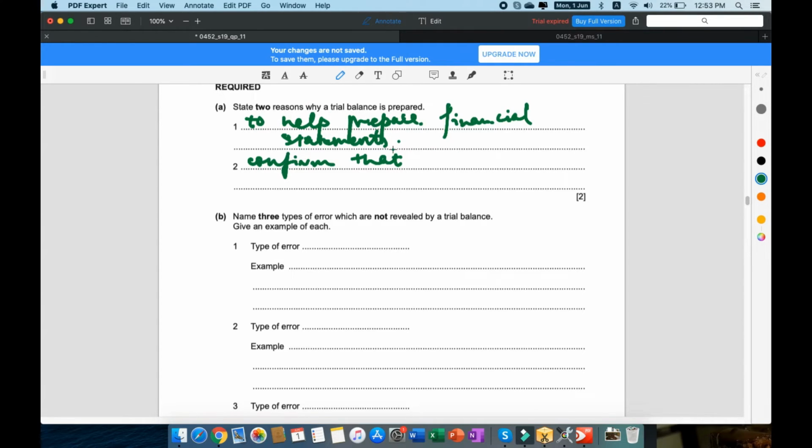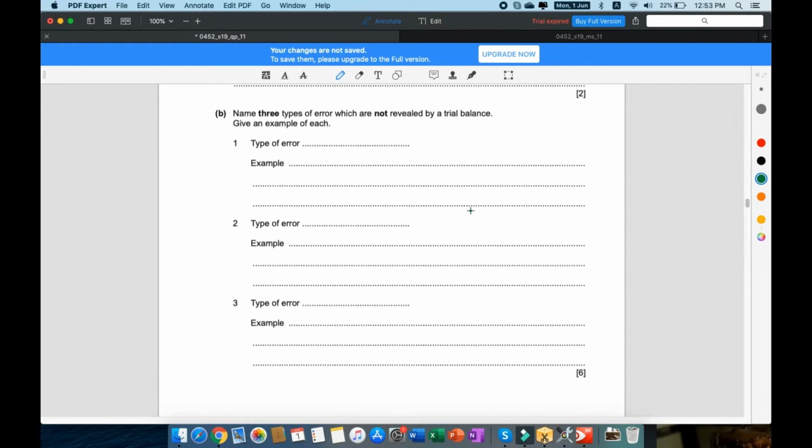So using the trial balance, we know that all the double entries, the debits and the credits, were correct, and that it balances at the end. So that's another reason. Double confirm that the entries made were correct, right?